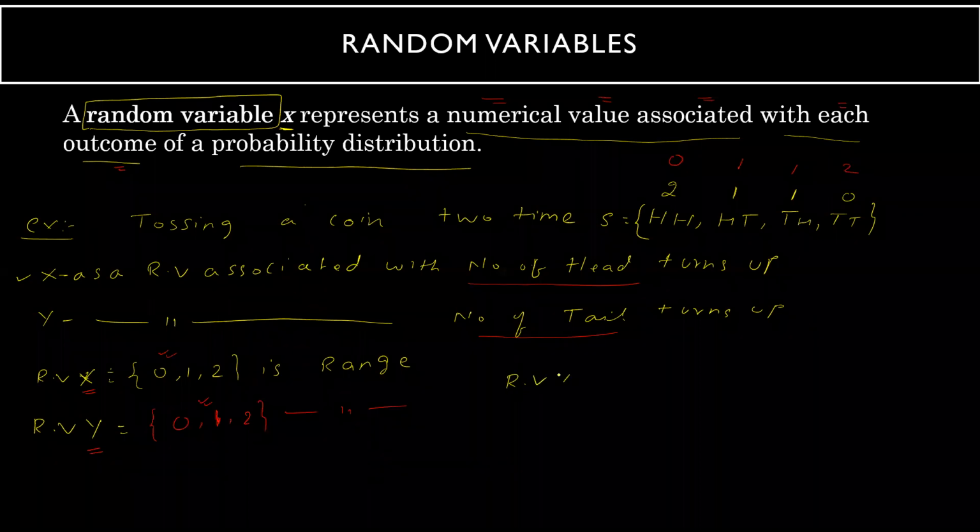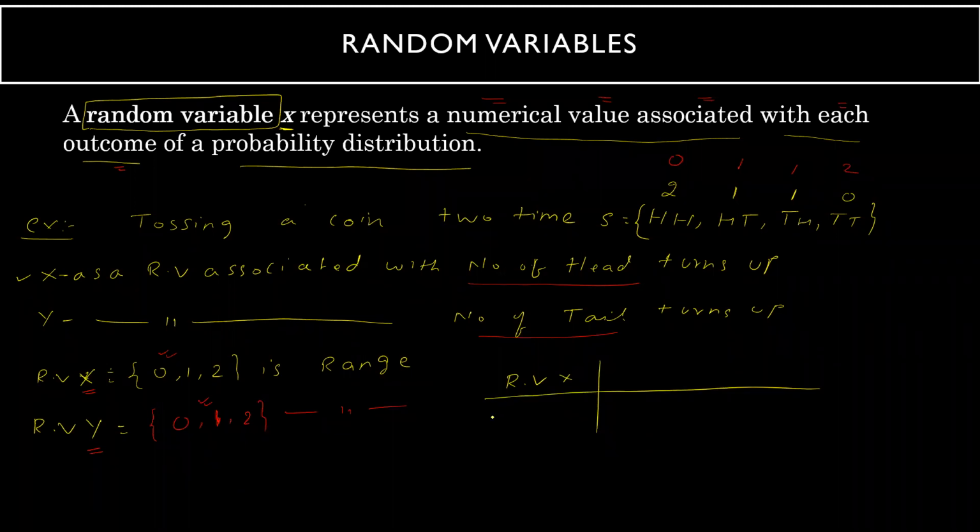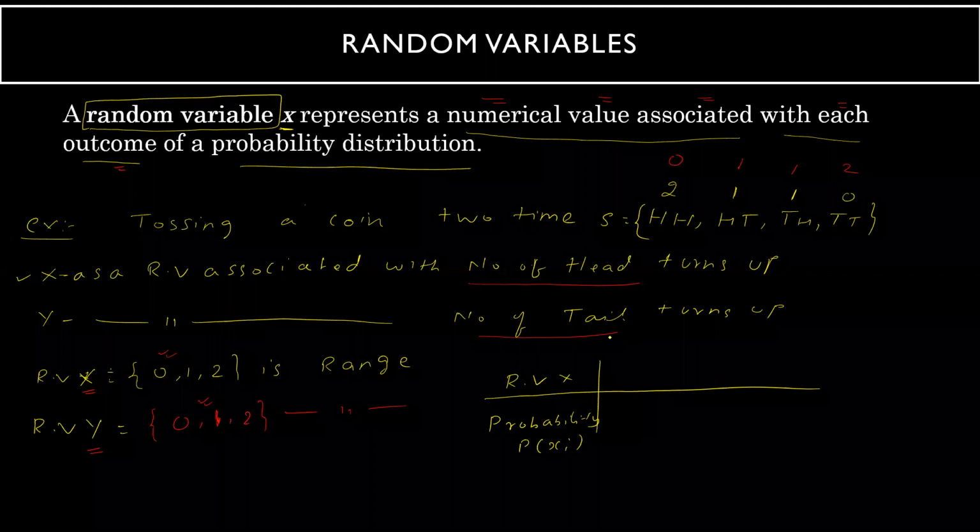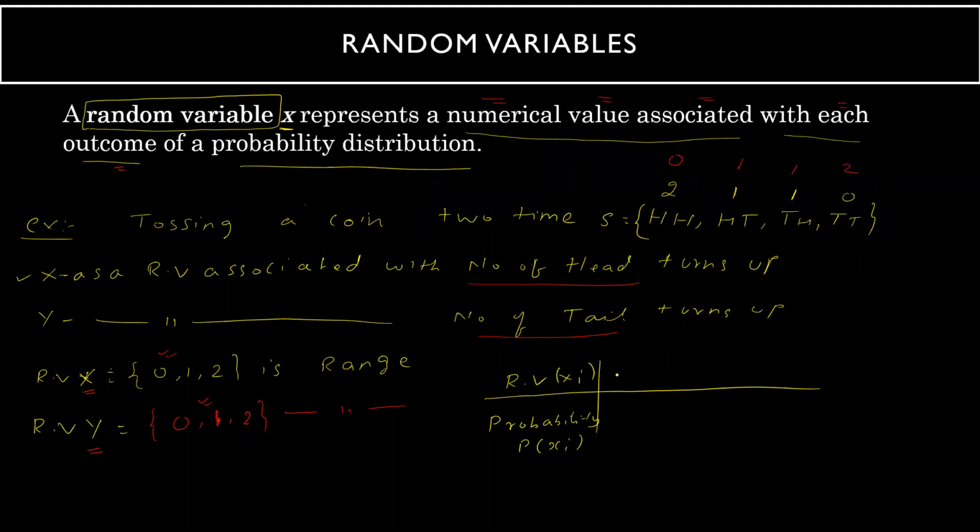First, we will write the random variable x and their probabilities, which we generally represent as p of xi. This is the random variable xi because you have x1, x2, x3, like this.